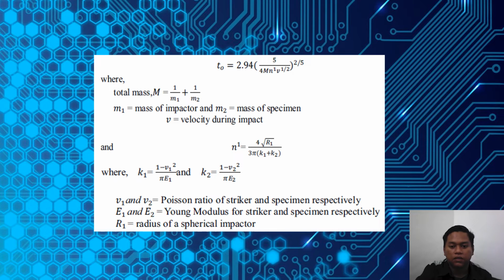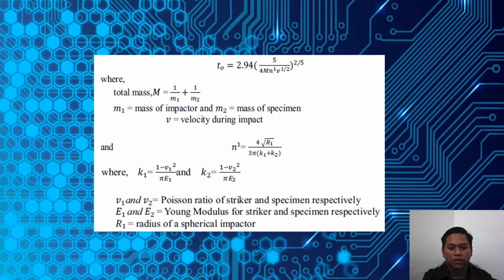Next, this is the equation based on MB Ali in 2013. This is the equation to get the impact duration. T0 equals 2.94 times (5 over 4 m), where m is the mass, times n to the power of 1, times v, the velocity, to the power of 1 over 2, times to the power of 2 over 5.